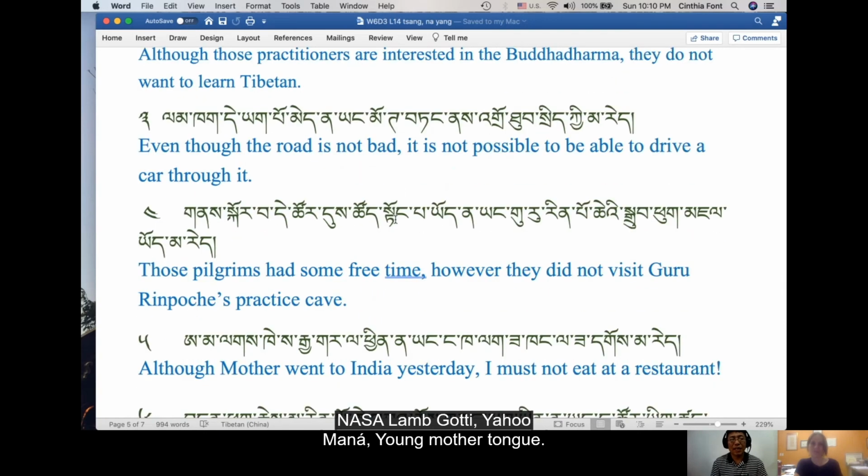Lamgate yakpo menayang motatang dos tup siki mare. Even though the road is not bad, it is not possible to be able to drive a car through it. So again, the translation is not very pretty, but you have this idea of the possibility with si and the ability with tup. Okay? All right.